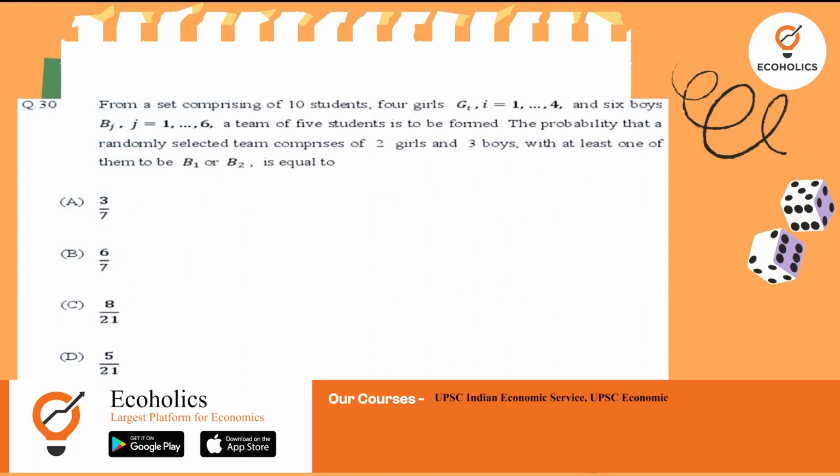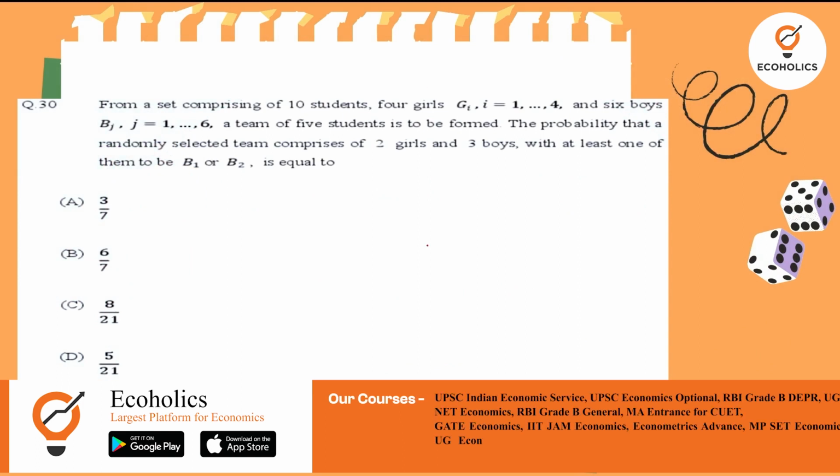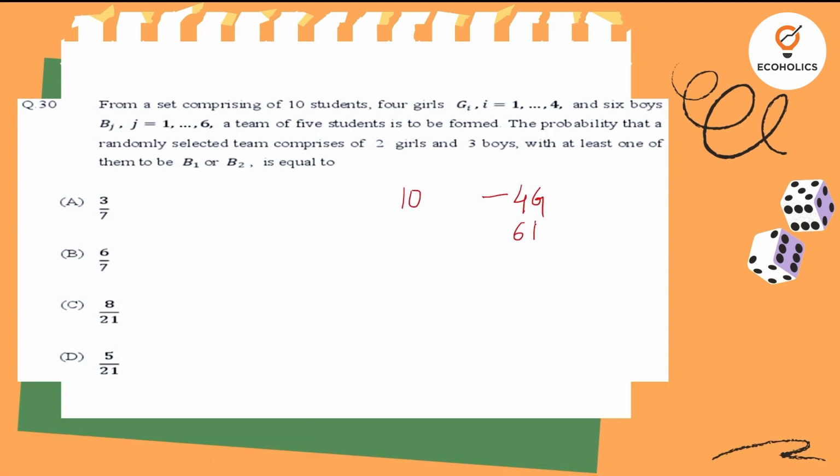From a set comprising of 10 students, in total there are 10 students where there are 4 girls, 6 boys, a team of 5 students is to be formed. So from this 10, there should be a team of 5 students only to be formed. The probability that a randomly selected team comprises 2 girls and 3 boys.